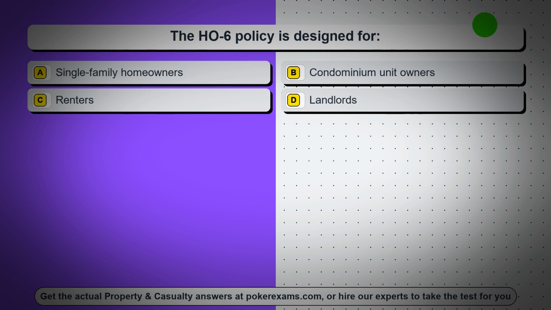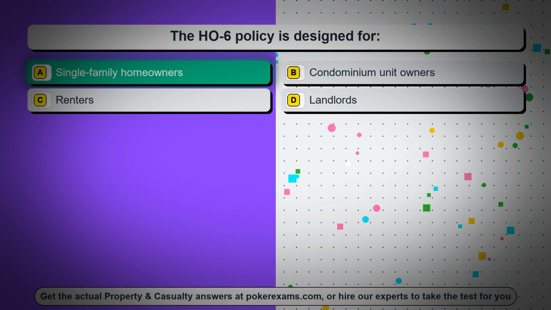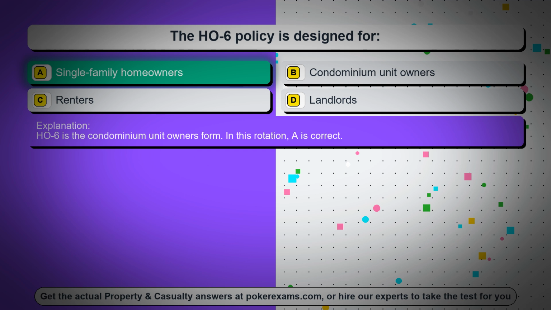Question 76. The HO6 policy is designed for, option A, single-family homeowners. Option B, condominium unit owners. Option C, renters. Option D, landlords. The correct answer is option A, single-family homeowners. HO6 is the condominium unit owners form. In this rotation, A is correct.